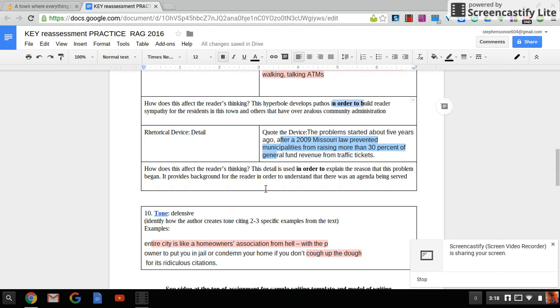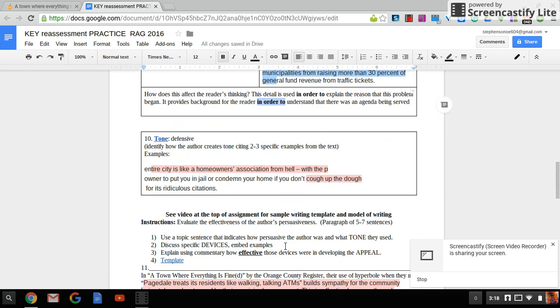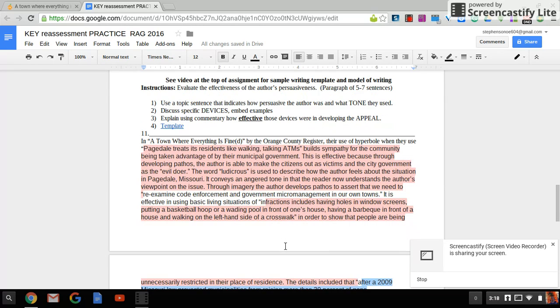It provides background for the reader in order to understand the agenda and the motives behind it. So in order to is a really good commentary filler to use. The tone I said is a defensive tone, that the entire city is like a homeowners association from hell. That's the quote that I used. And then I'll let you guys read for yourself.